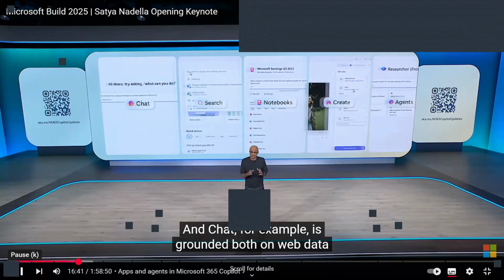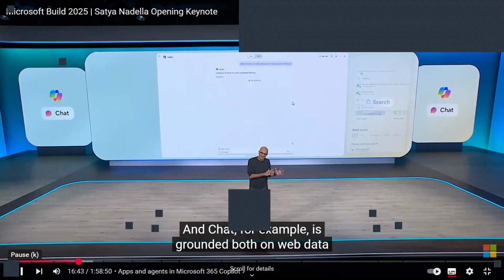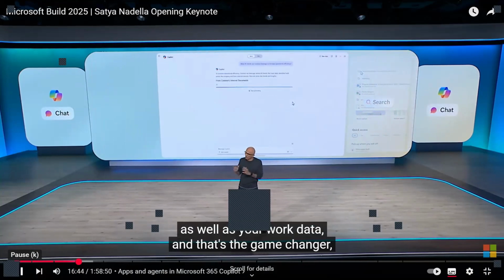And chat, for example, is grounded both on web data as well as your work data, and that's the game changer.